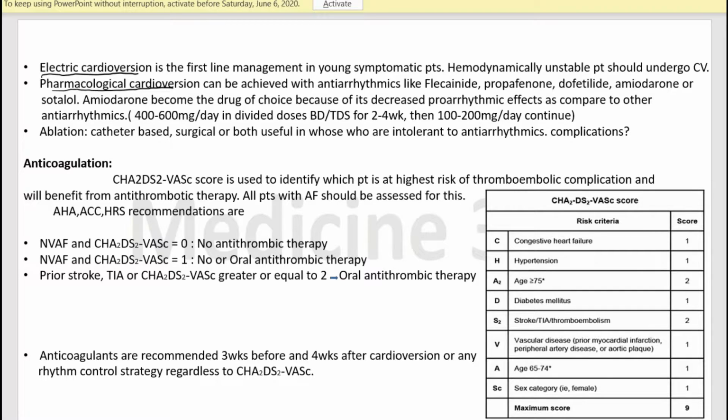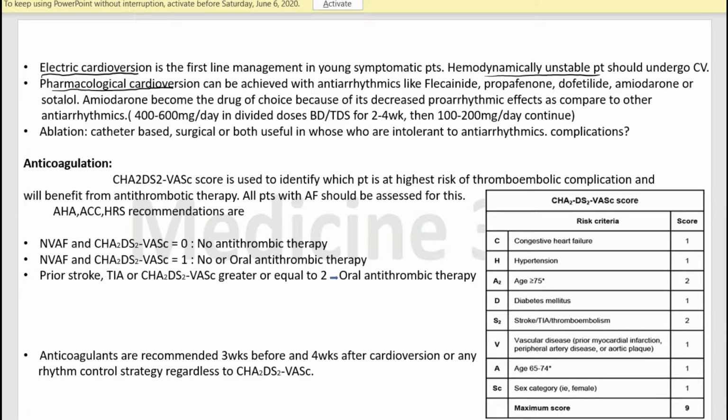In electrical cardioversion, our patient presents in emergency with hemodynamic instability. Hemodynamically unstable patient means there is tachycardia, tachypnea, hypovolemia or hypotension with confusion. These patients are considered hemodynamically unstable, and we do the electrical cardioversion, in which we do synchronized cardioversion. There are two types of cardioversion.